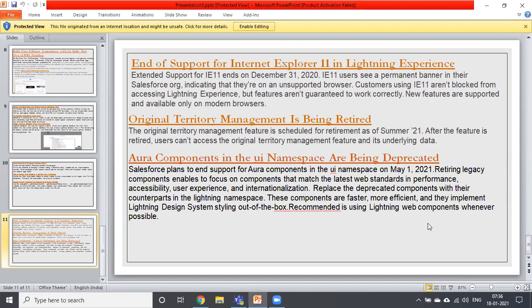These are the few things that I was able to. So, if it is an Aura component, its namespace is okay. The UI namespace is not there. You can use a Lightning tag, like Lightning button, Lightning input, all these things. Instead of UI, you no need to use UI. UI is already going to be deprecated in the future.